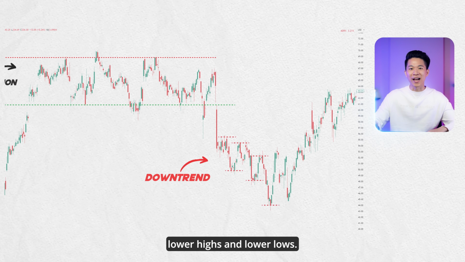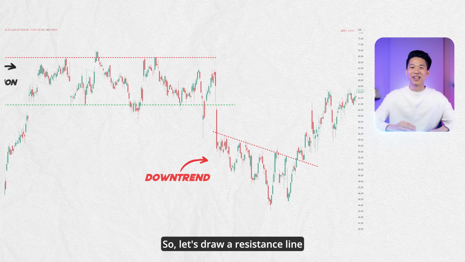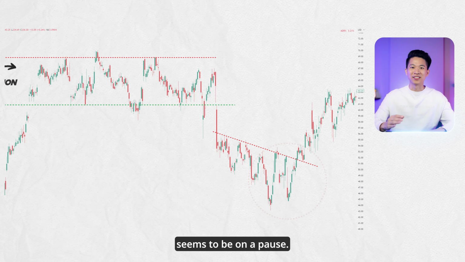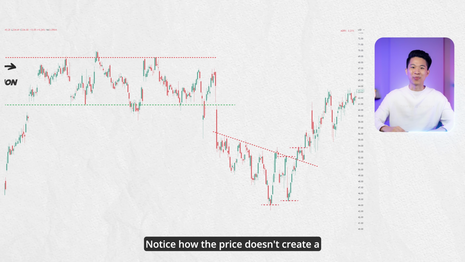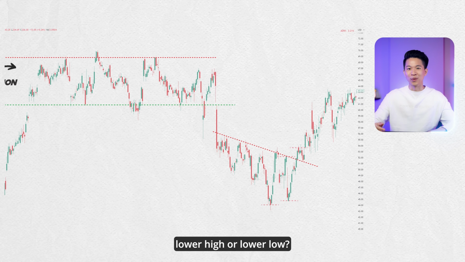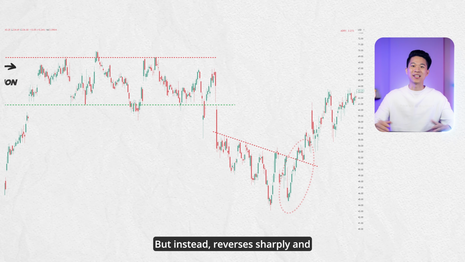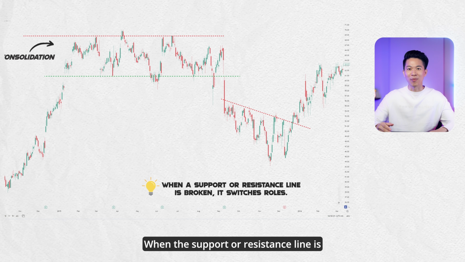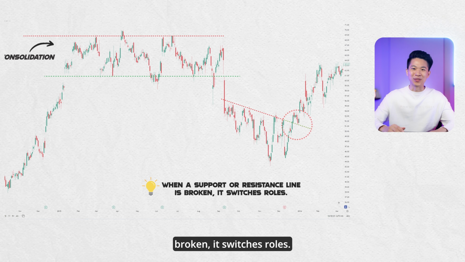Here you can see lower highs and lower lows. So let's draw a resistance line connecting these highs. Here the downtrend seems to be on a pause. Notice how the price doesn't create a lower high or lower low, but instead reverses sharply and breaks above the resistance line. A crucial point to take note: when a support or resistance line is broken, it switches roles.